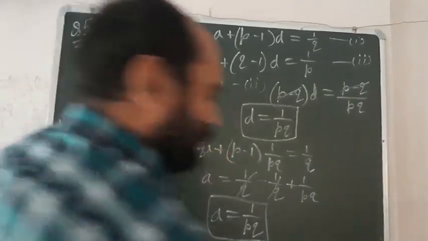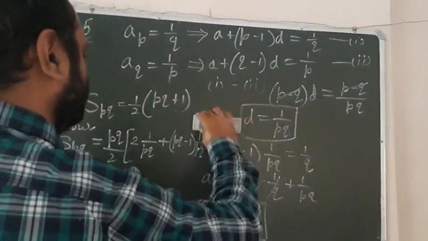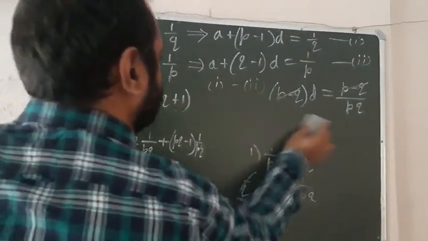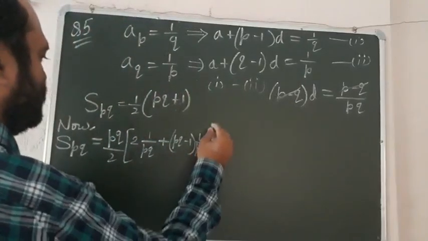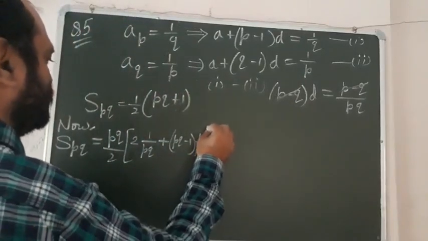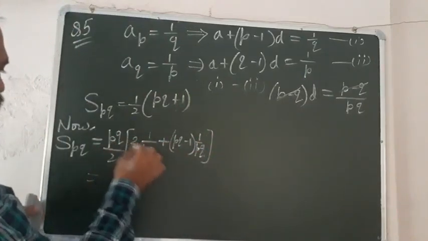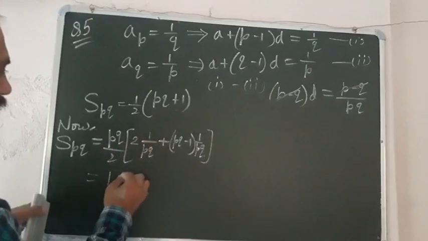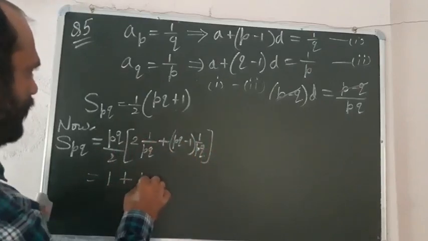So when we simplify this, we will get the answer. Multiply these: pq gets cancelled, 2 cancels so 1 remains, plus pq cancels so 1 remains.